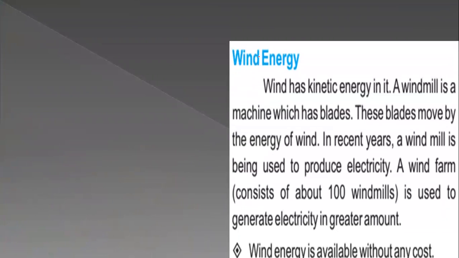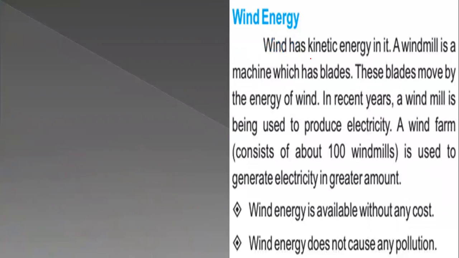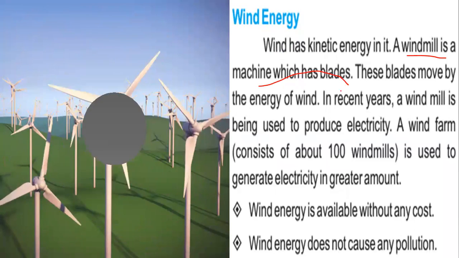For the next one, we will see wind energy. Wind is moving air. Moving means that it has lots of kinetic energy. So for making electric energy from wind force, we have the windmill. That is a machine which has blades, and these blades move by the energy of wind.